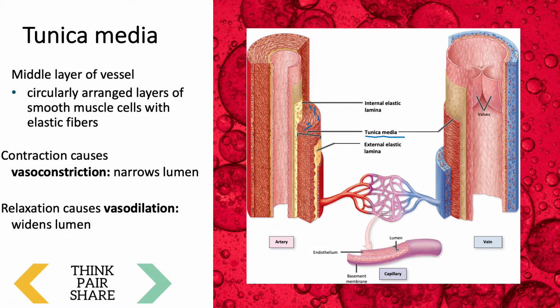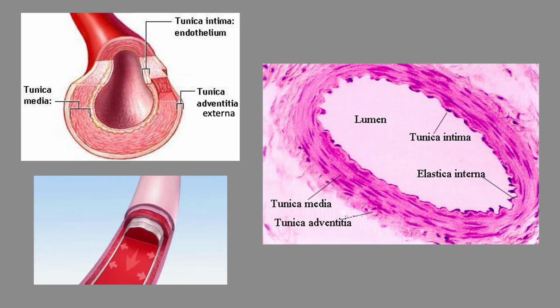Well, as you might have guessed, we can see with the circular arrangement that a contraction of that smooth muscle in that circular arrangement is going to cause vasoconstriction. It's going to narrow that lumen, make it smaller, whereas relaxation is going to lead to vasodilation and widen that lumen. So that's why we have that circular arrangement.